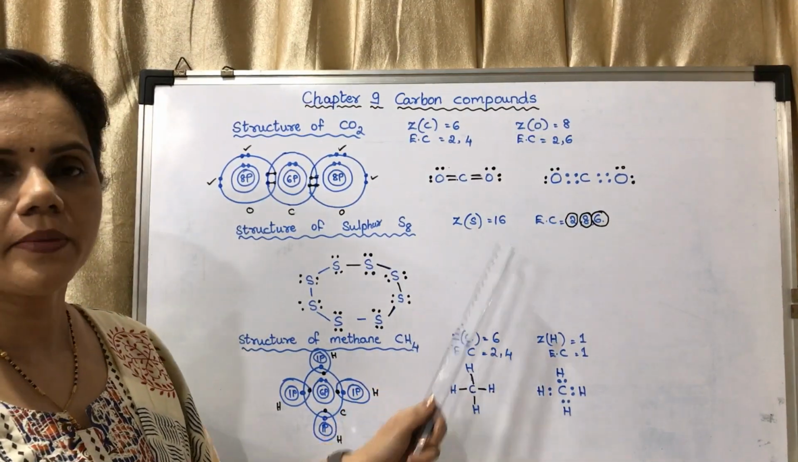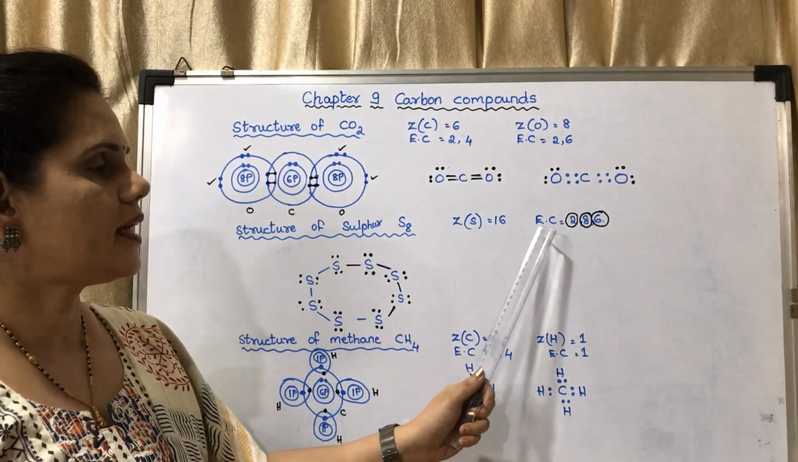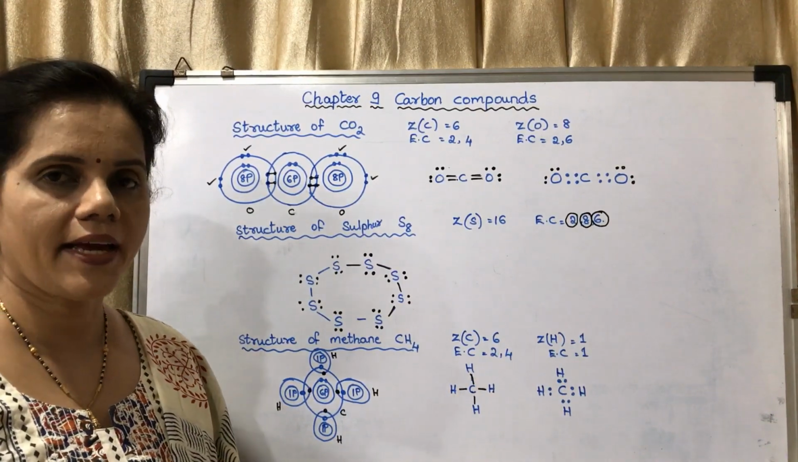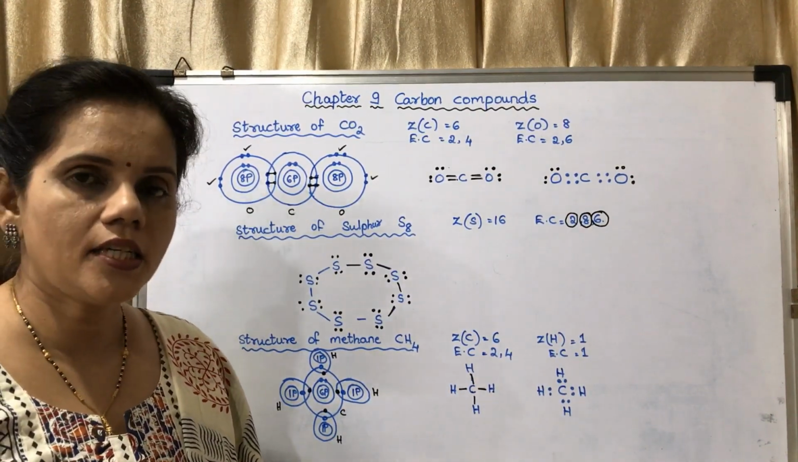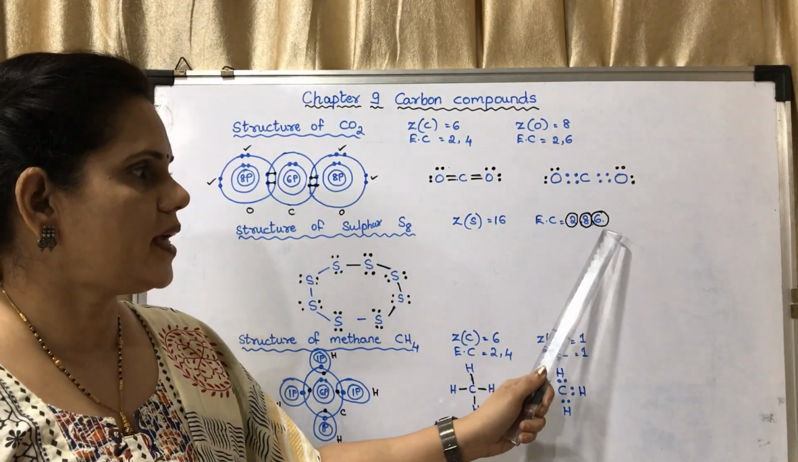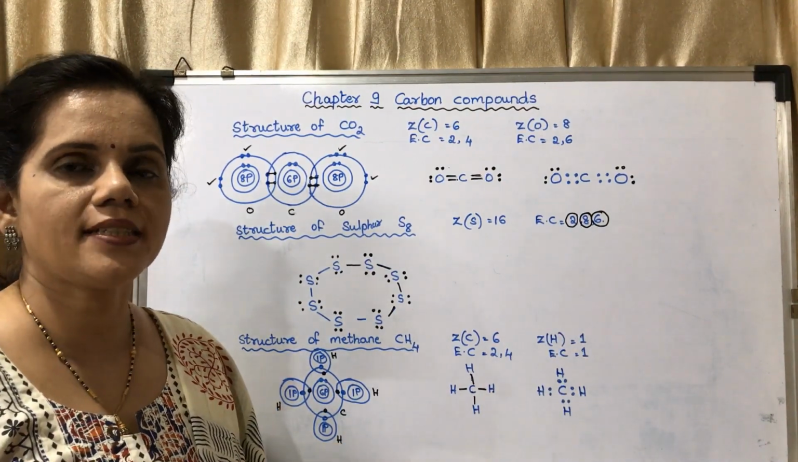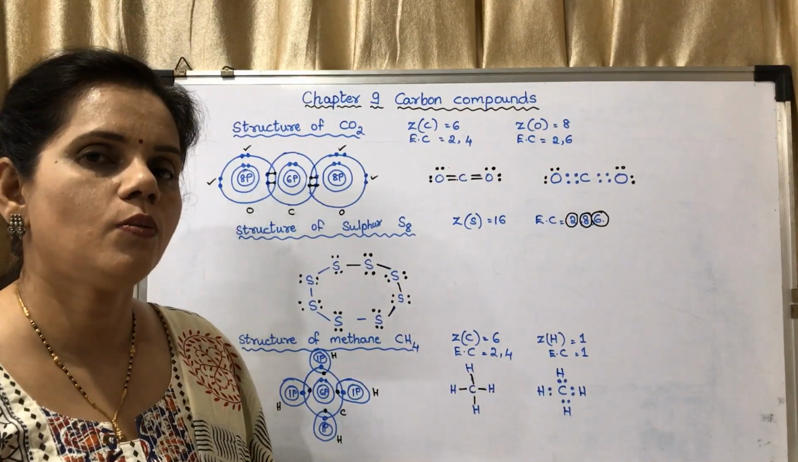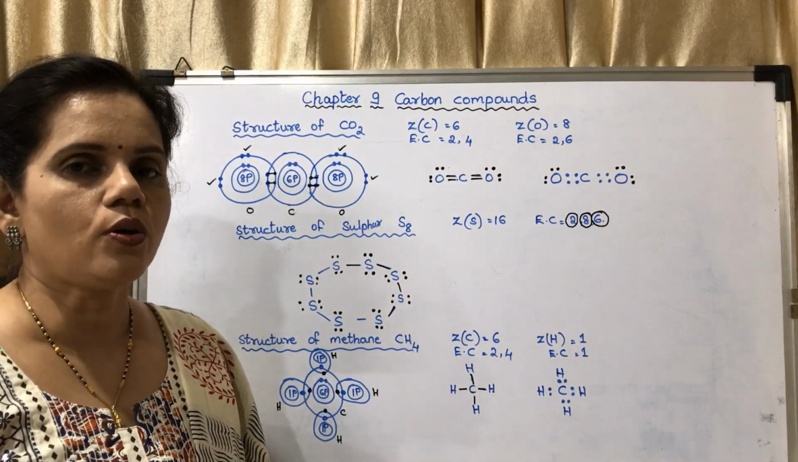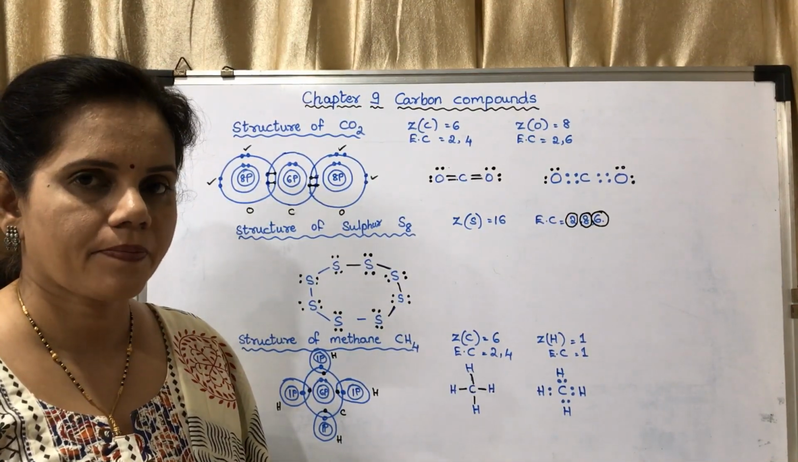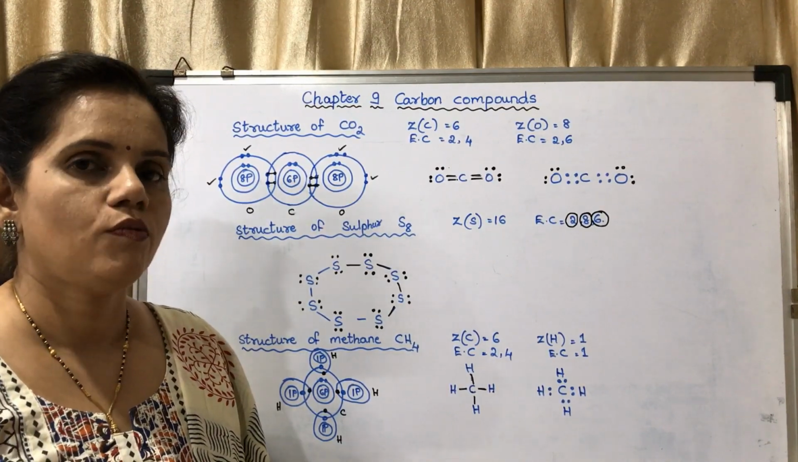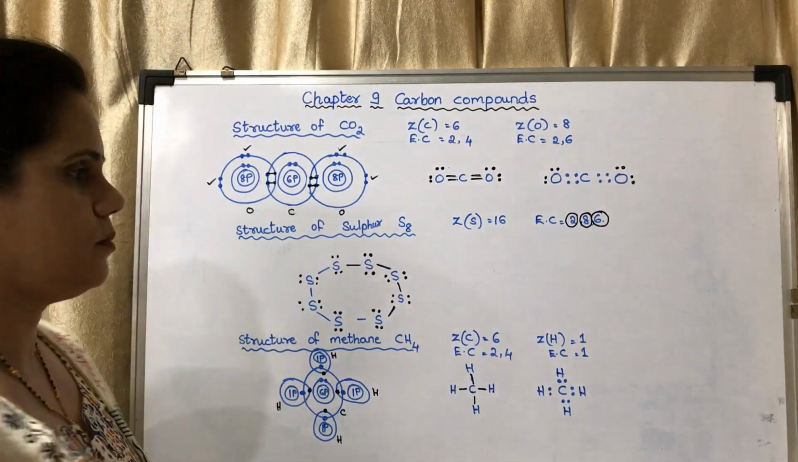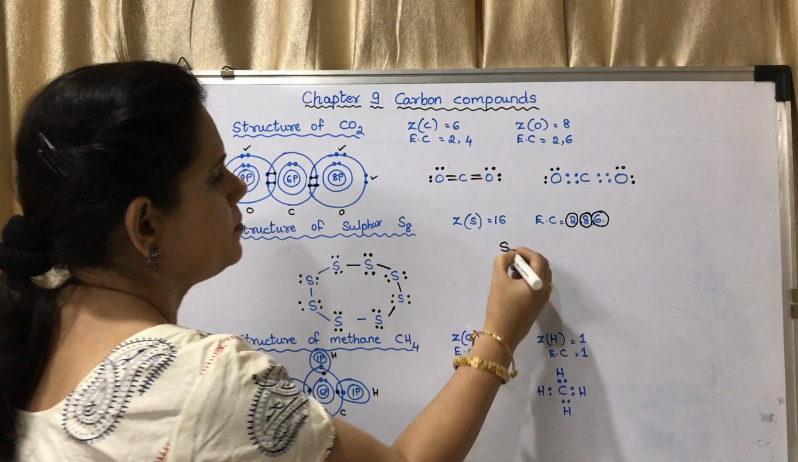Sulfur, the atomic number is 16. Its electronic configuration is 2, 8, 6. It needs 2 more electrons to make this 8. Okay, to convert 6 into 8, it needs 2 more electrons. So it goes to share 2 electrons with another 2 sulfur atoms. So there is 1 sulfur.